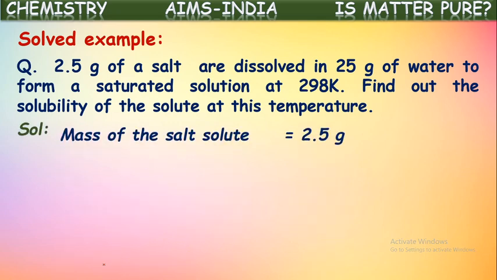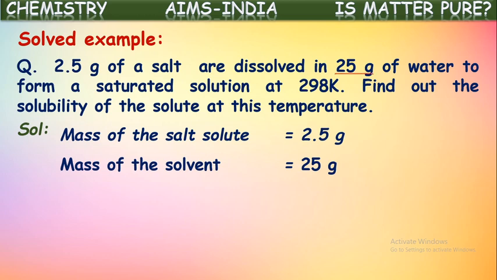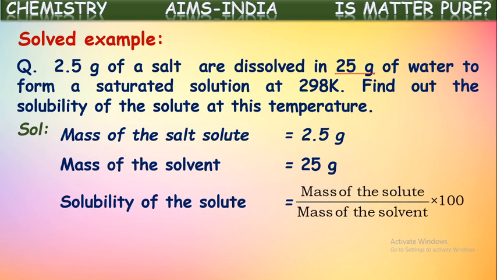So what is the mass of the solute given? Solute is here salt because it is taken in the smaller quantity. So mass of the solute is 2.5 grams. Mass of solvent, that is mass of water, is 25 grams. Why is water the solvent here? It is taken in larger quantity. So mass of solvent is 25 grams. Now we have the formula for calculating solubility of a solute. Solubility of a solute is equal to mass of the solute by mass of solvent into 100.